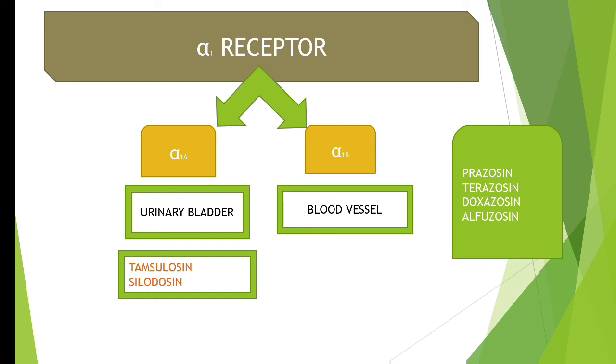So when the problem is both hypertension along with BHP, we can give prazosin, terazosin, doxazosin and alfuzosin. But if the problem is only BHP and we don't want the adverse effect of postural hypotension, in that case we can give the selective alpha 1A blockers, that is tamsulosin and silodosin.